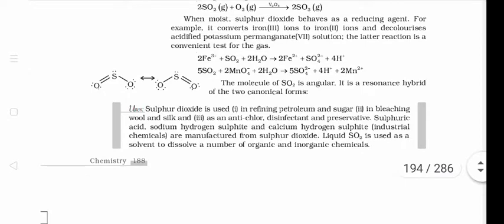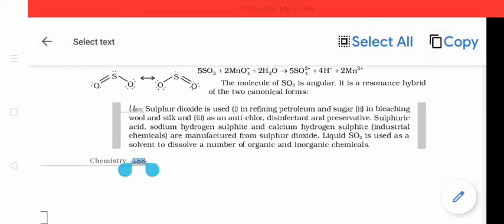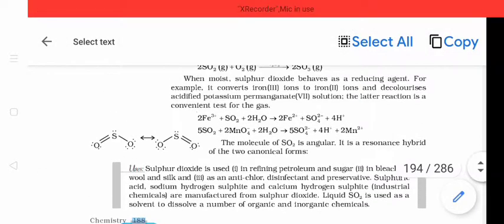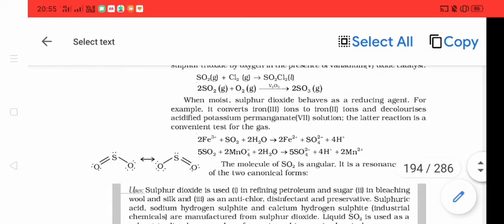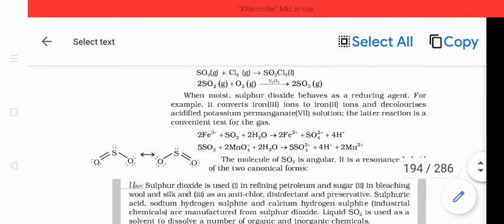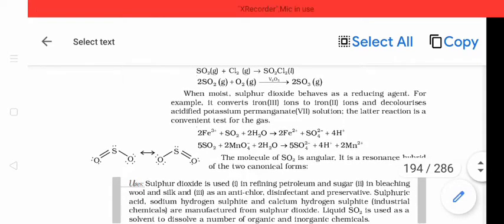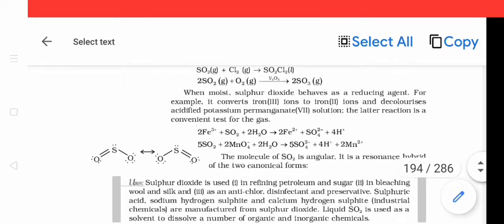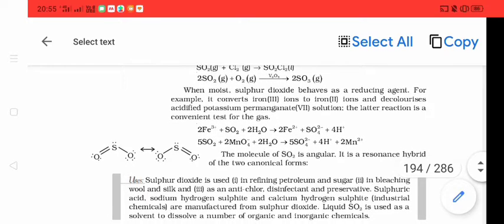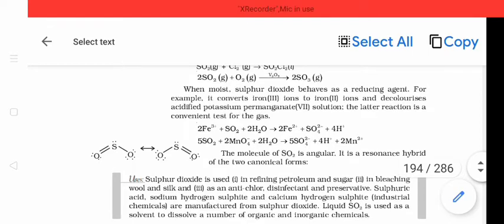It is a powerful reducing agent, as you know that the oxidation state of sulfur in SO2 is +4, and sulfur can change its oxidation state from +4 to +6. Thus, it gives electrons and hence behaves like a reducing agent.